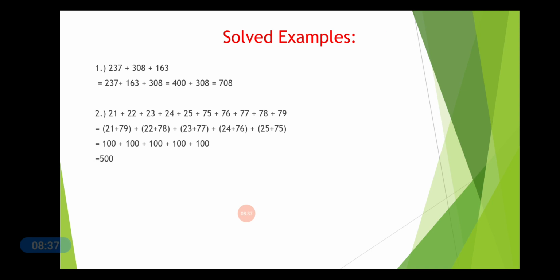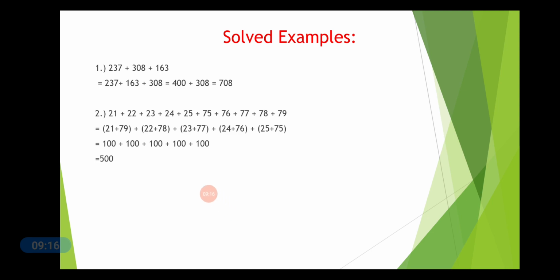So 237 plus 308 plus 163. Now if you write them all together and then try to add up, it will be a long process. So we will try to club together those two numbers which will be easier for us to add. Now you take 237 and 163. When you add them together, you get 400. Now 400 plus 308 is easy to add up and you get the answer as 708. So you have to rearrange these numbers so that you can add them up easily.